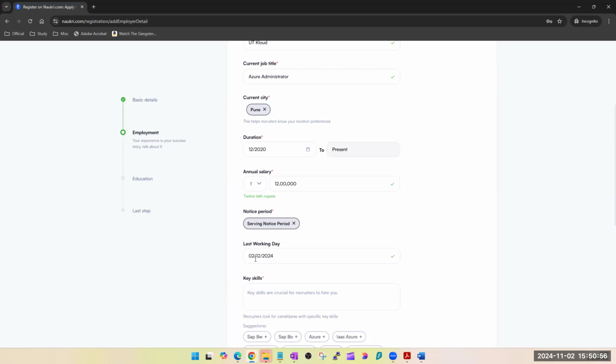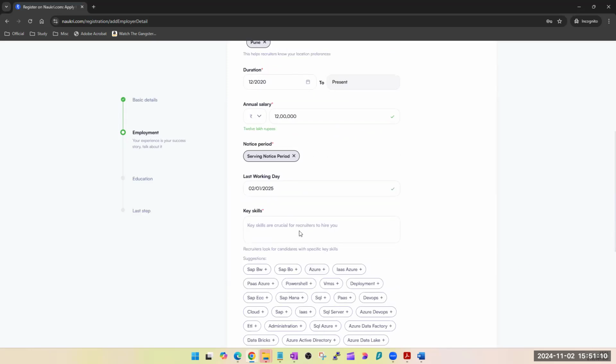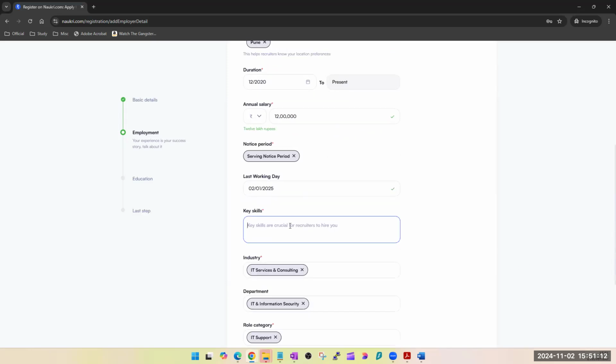If it is 60 days, it should be 2nd of January. If it is 90 days, it should be 2nd of March. Okay, let's go with 60 days, which is average normally.